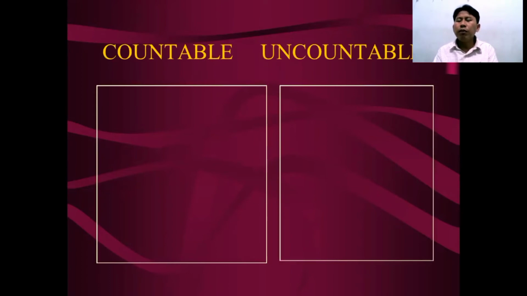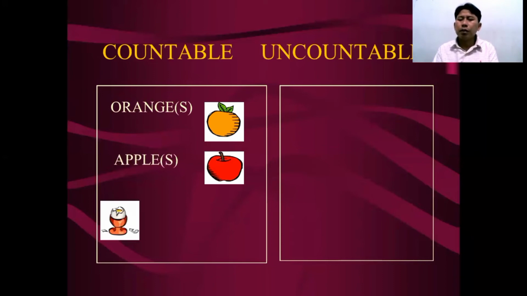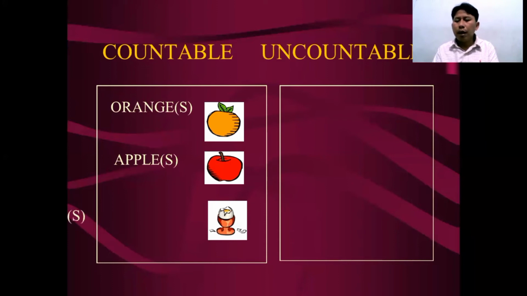The first one, we review countable and uncountable nouns. Some of you already understand, right? What is it? Orange, oranges. Singular, plural. Apple, apples. Egg, eggs. They are countable nouns because we can use numbers, for example 1, 2, 3, 4, 5, and so on, to show the number of these things: oranges, apples, and eggs.